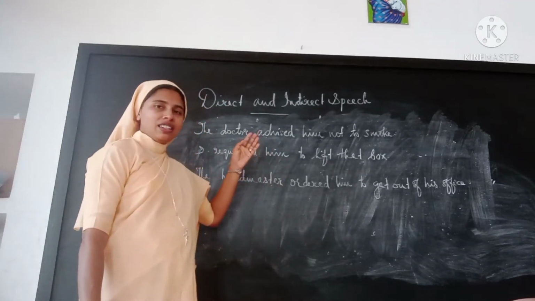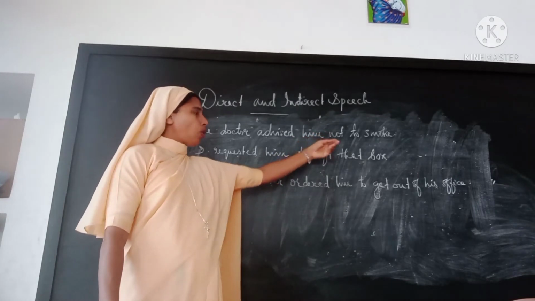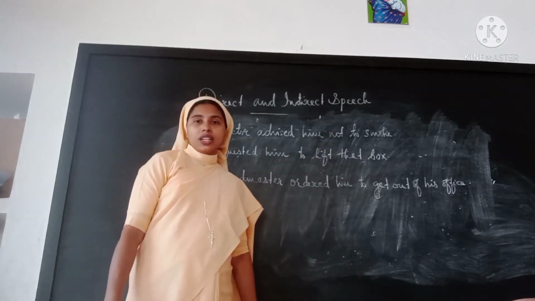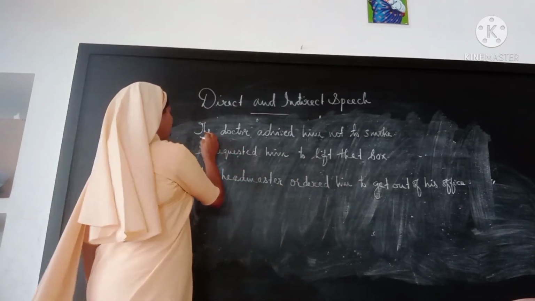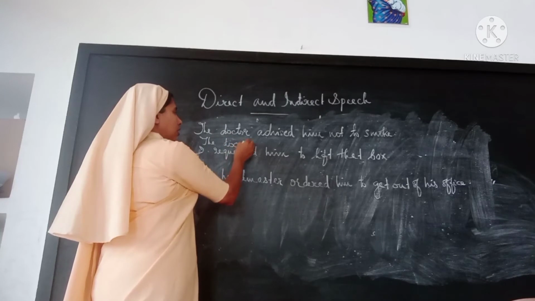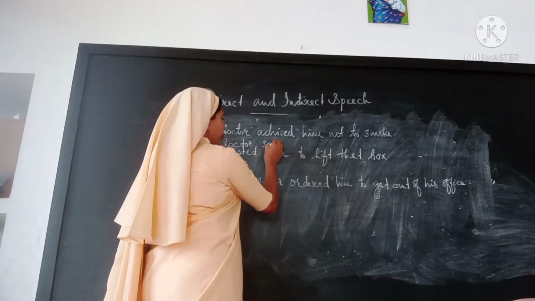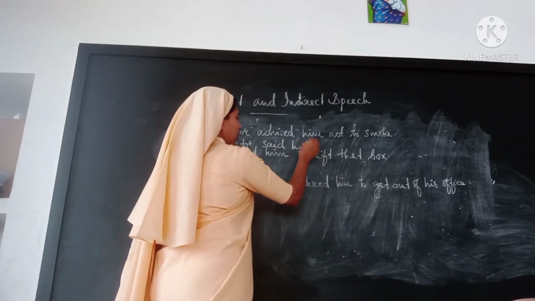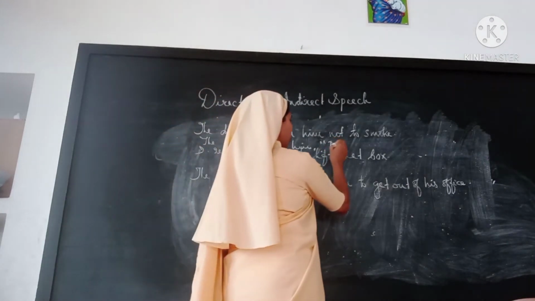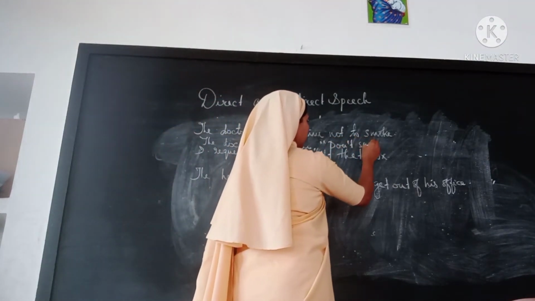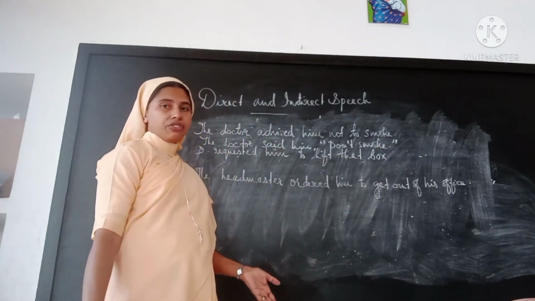This is advice given in indirect speech. Since there is not to, we can understand that it is an imperative sentence. So how can we say? The doctor said to him, comma, inverted commas, don't smoke. And finally, inverted commas and full stop.